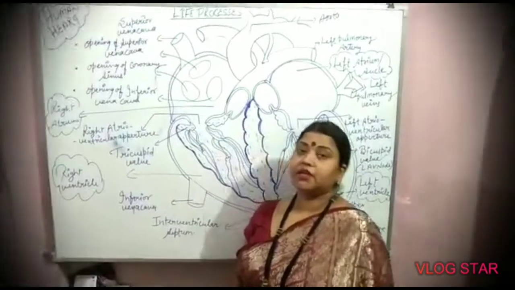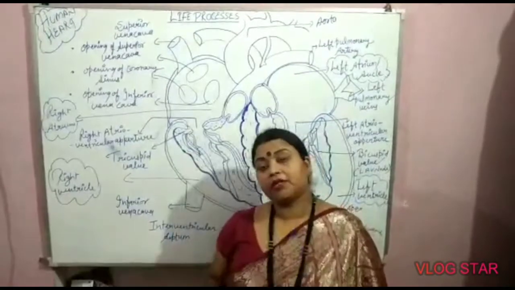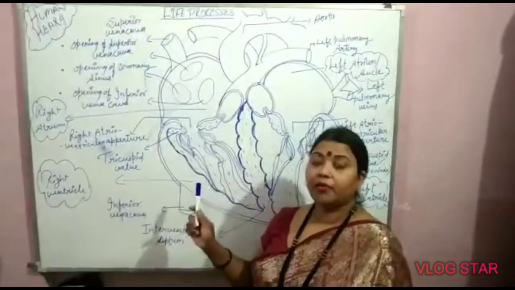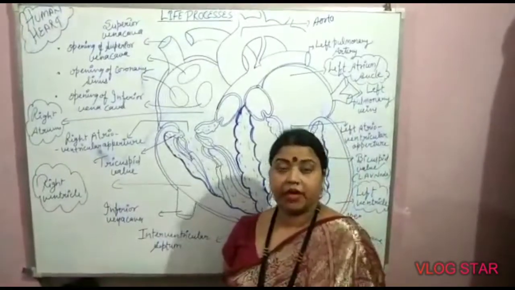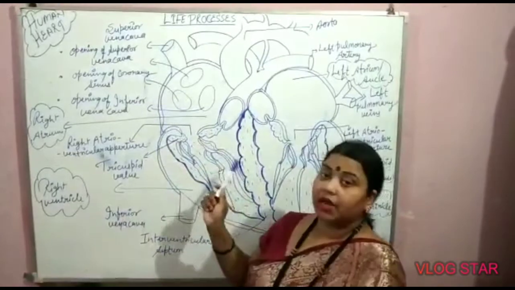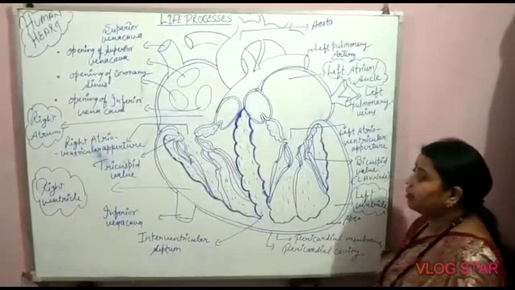Students, we are studying the human circulatory system. It has three main components: blood, blood vessels and the human heart. Blood we have already discussed, and today's topic is the human heart. This is the structure of the human heart.